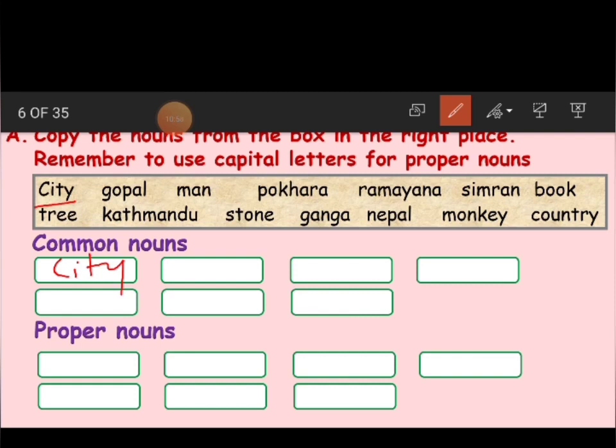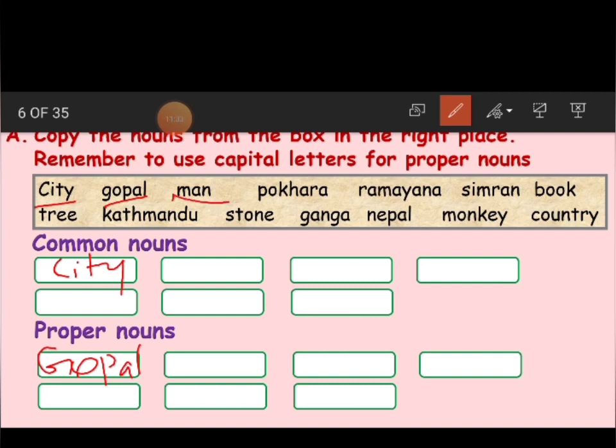Now the next one. Gopal. Gopal. What is it? Is it a name? Yes, this is a name. And nouns which have names come under proper nouns. And we have to use the capital letter to write the proper noun. Always use the capital letter. So here goes our proper noun, that is Gopal. Clear, children?